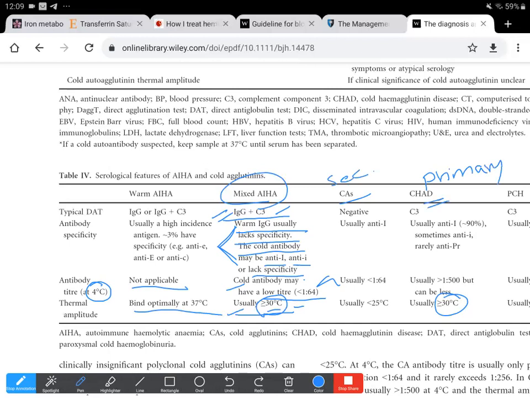This occurs mostly in the background of secondary disorders like infections and SLE, and also in cases of aggressive lymphomas. So if there are secondary disorders associated and there is a clinically significant cold antibody, then we would go on with the diagnosis of a cold agglutinin syndrome.